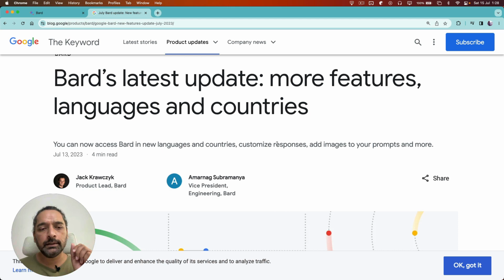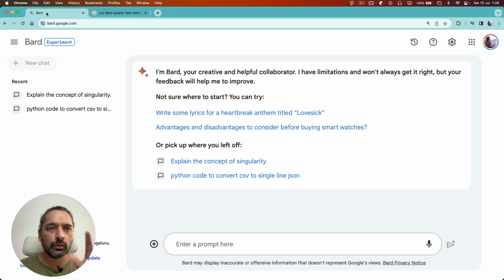Hey, so on July 13, 2023, Google announced updates to Google Bard, and some of them are very interesting, and I want to walk you through those in this video. So first thing you notice is there are a few changes in the UI.